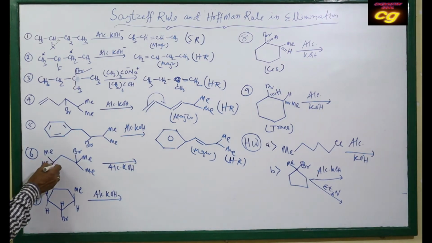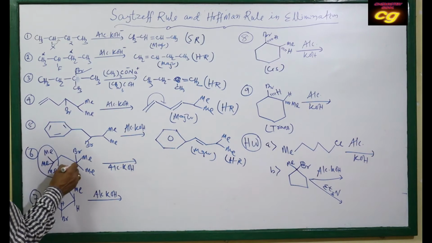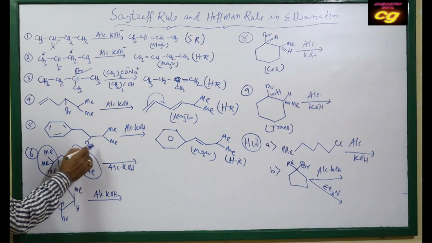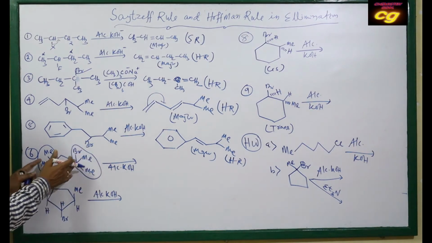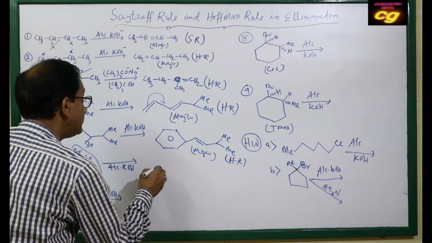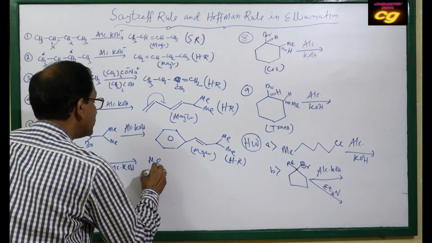Here a bulky group is already attached. Here it is also a bulky group. It is also a bulky group. If the double bond is formed in this position, then the double bond contains bulky groups, that's why it will be less stable. So it always prefers the formation of the less substituted alkene, because with more alkyl groups there, due to steric hindrance, the stability will be less.